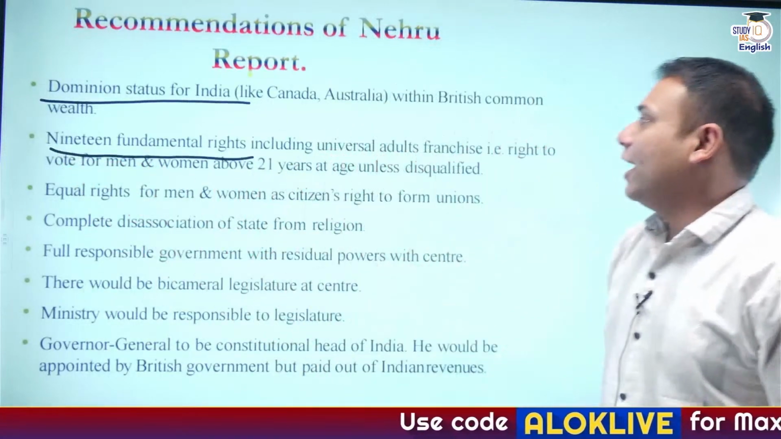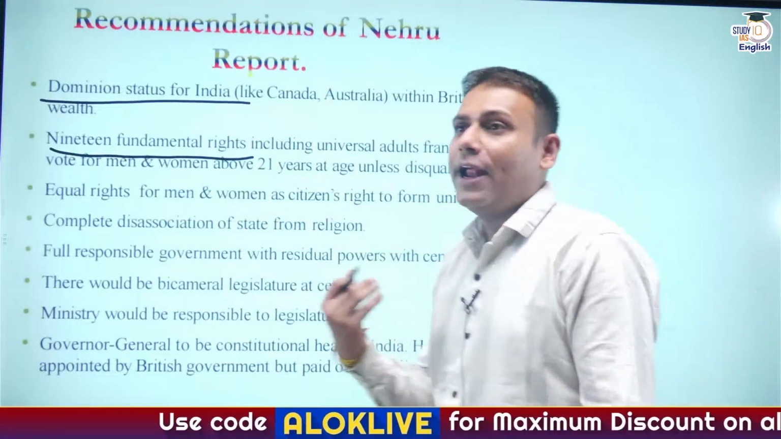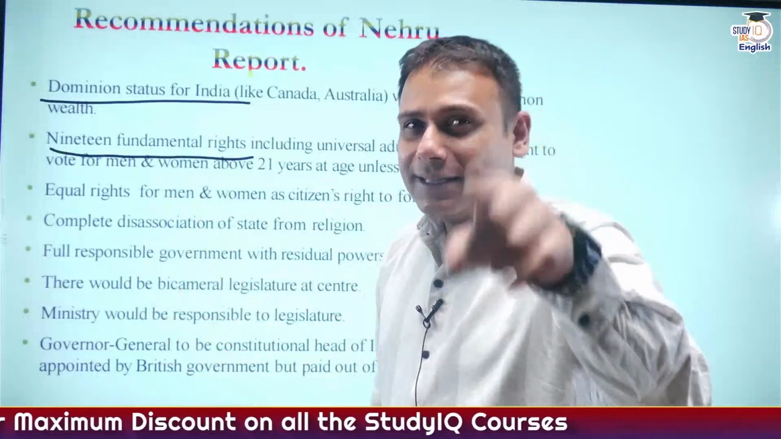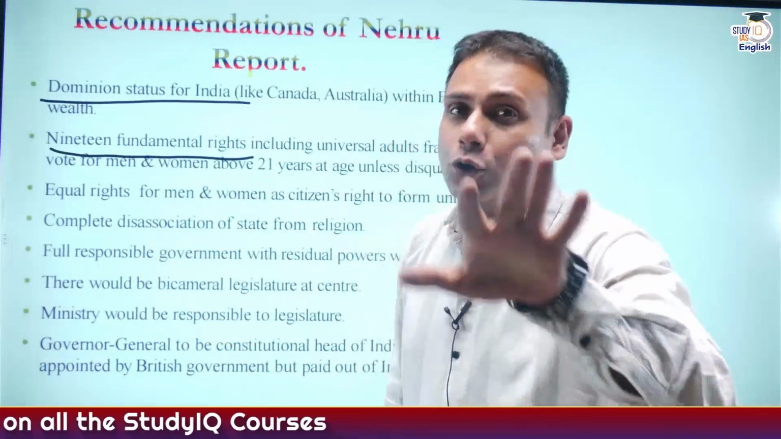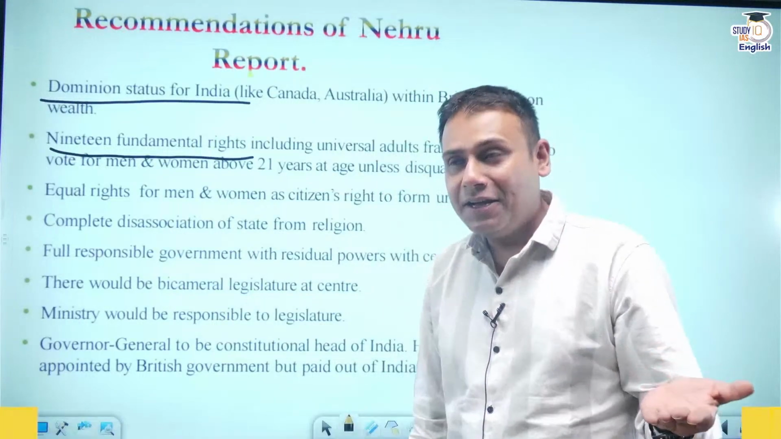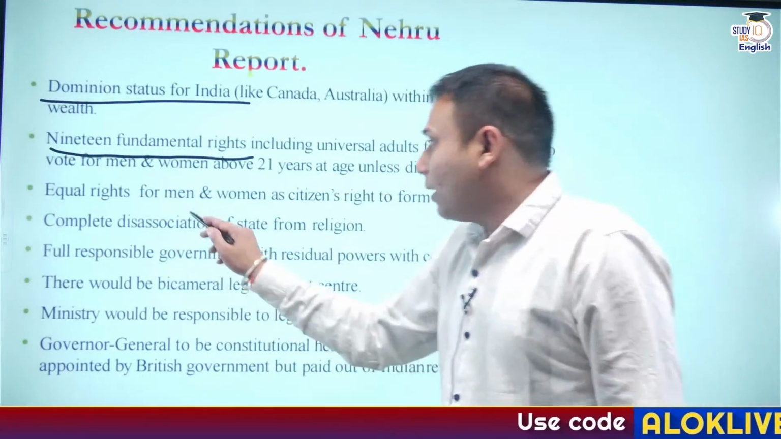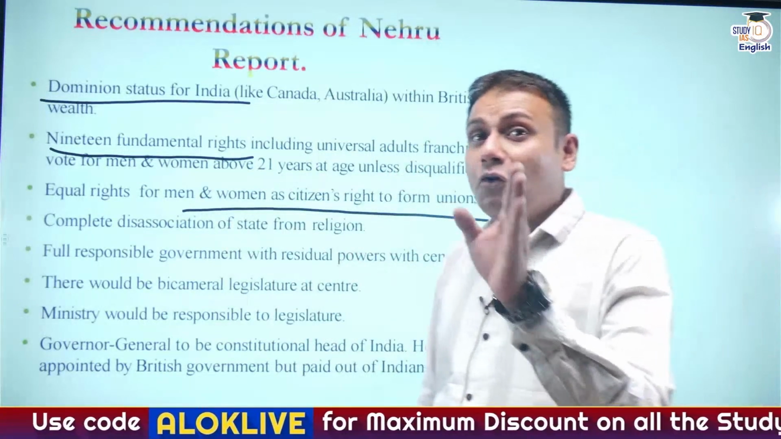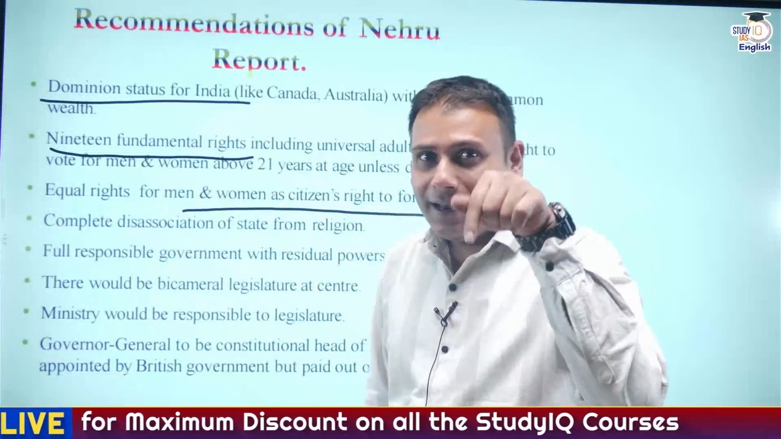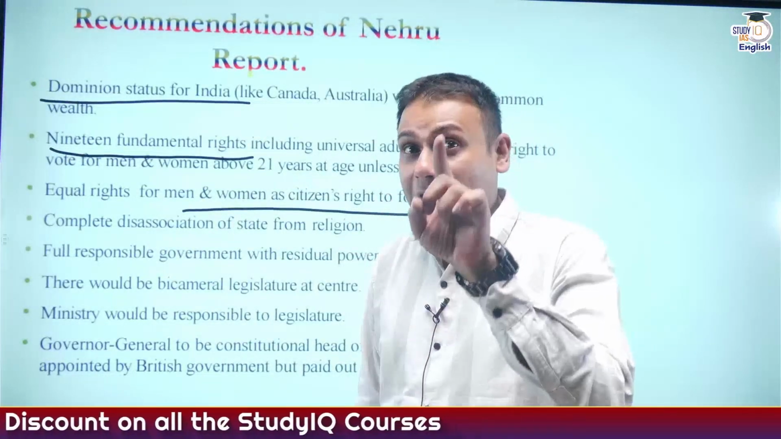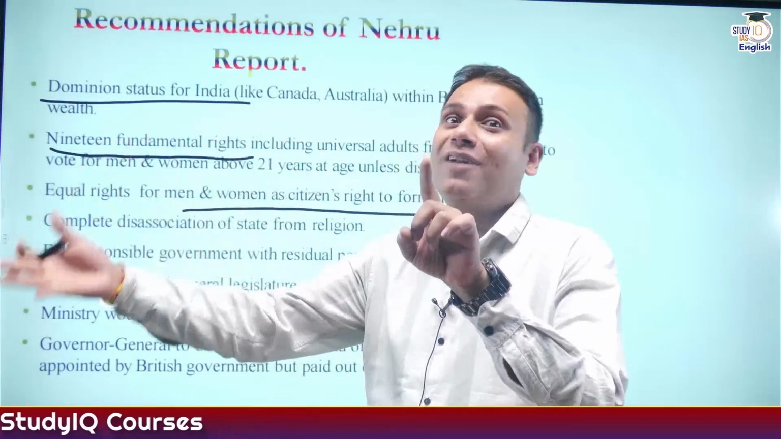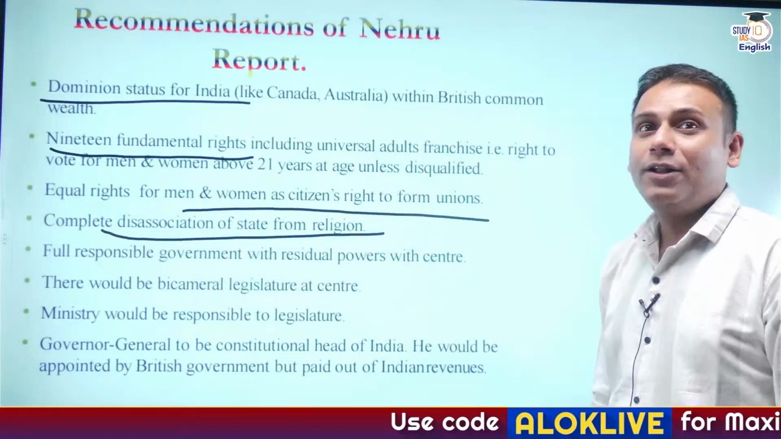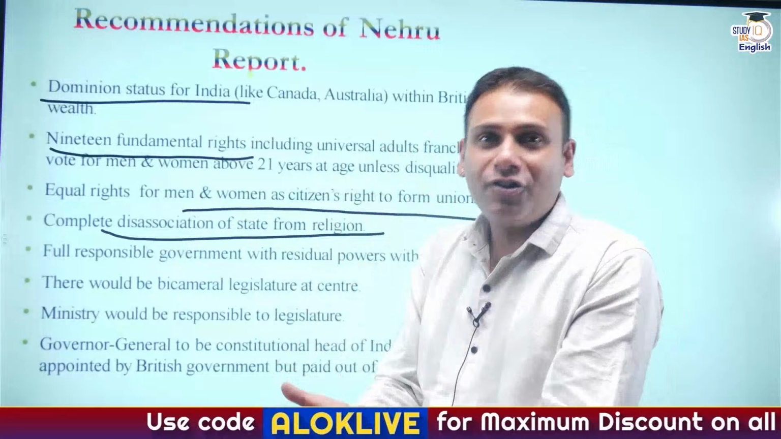19 fundamental rights including the universal adult franchise, a right to vote for men and women above 21 years of age. It is still reflected in our present constitution, although the age has been changed from 21 to 18 years. True. Equal rights for men and women as citizens, and the right to form unions. Correct? Right to form unions is a part of Article 19 in the present day constitution, and the right to form unions does not give us the right to strike. Correct? Apart from this, complete disassociation of state from religion. Our country is a secular country.